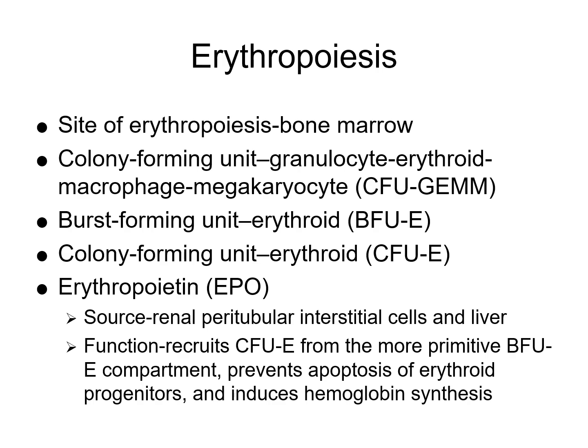It's produced mainly by renal peritubular interstitial cells and to a lesser extent by the liver. Its function is to recruit the colony forming unit, so that one right up above it, from the earlier BFU, which is the burst forming unit compartment. It prevents apoptosis of the erythroid progenitor cells, and it can stimulate hemoglobin synthesis for red blood cell maturation.